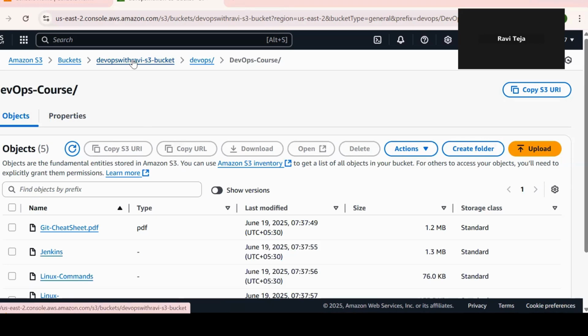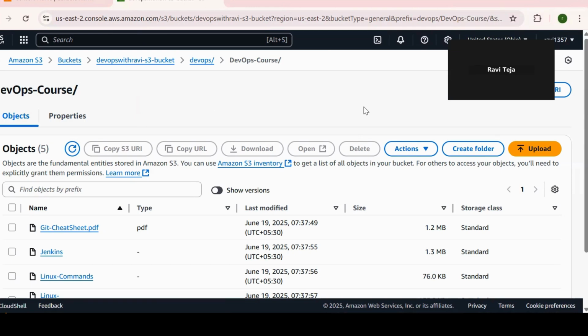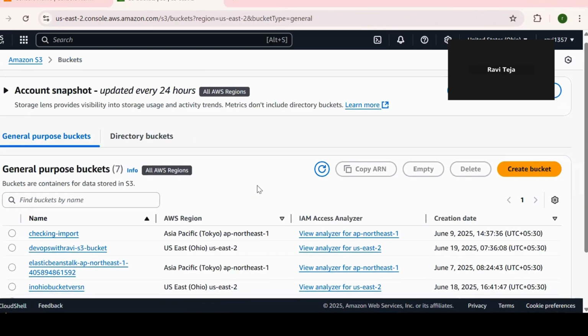Now, how to delete them? Do refresh. Click on buckets and just come now.